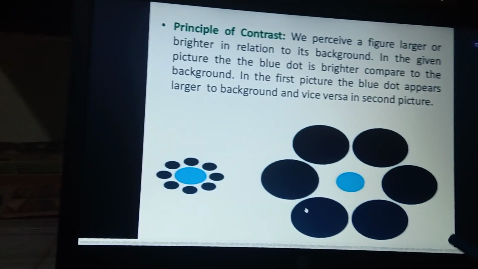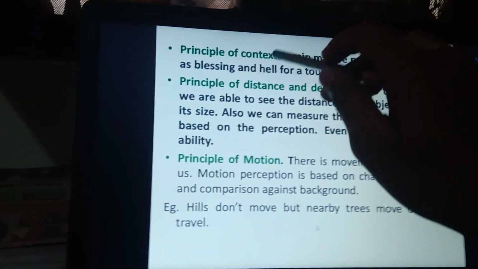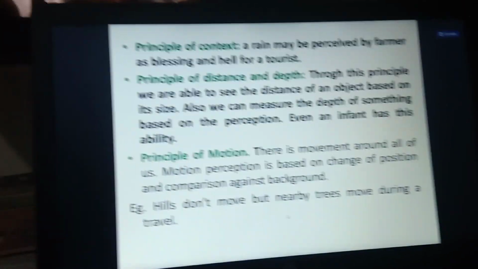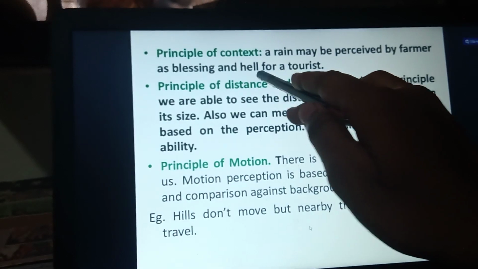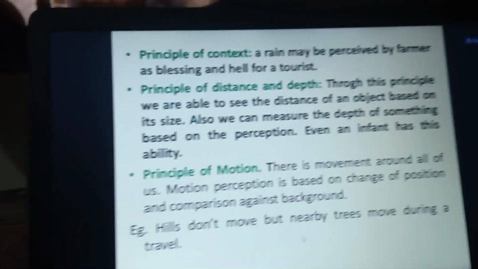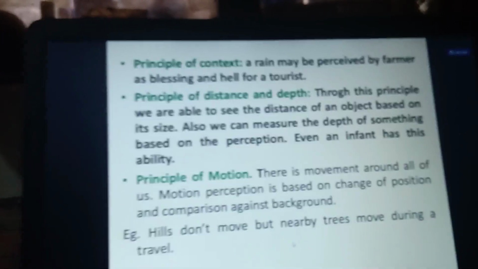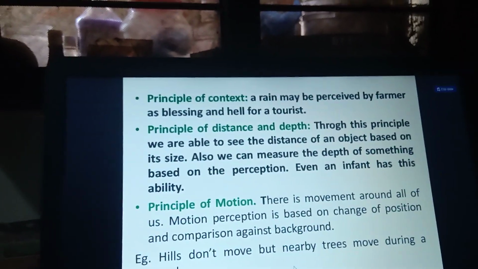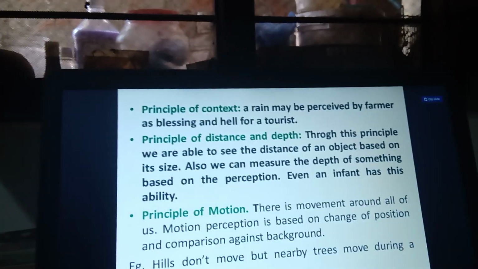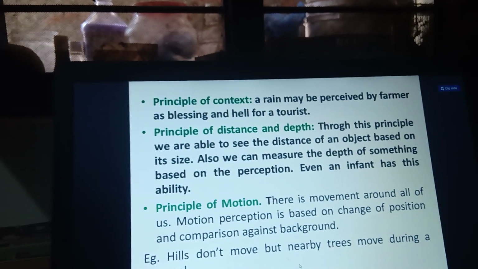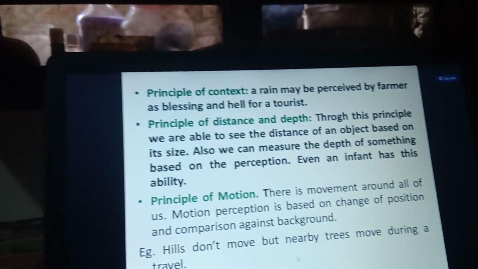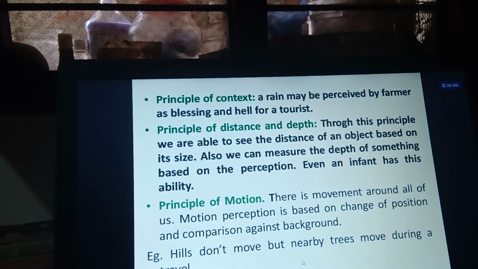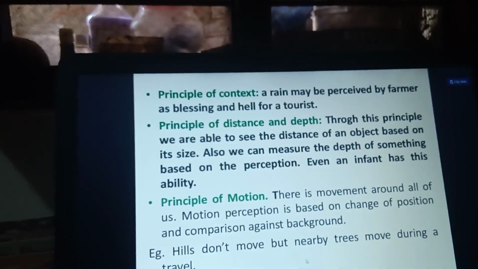Okay, and next one, the principle of context. Here, the principle of context is: rain may be perceived by a farmer as a blessing and hell by the tourist. So what is context? Here they are differentiating between the farmer and the tourist. For the farmer, the rain is perceived as a god, a basic need for the farmer, whereas for a tourist it is hell.